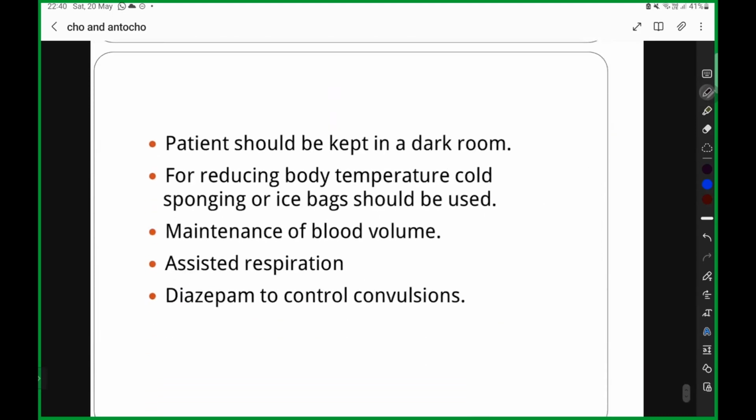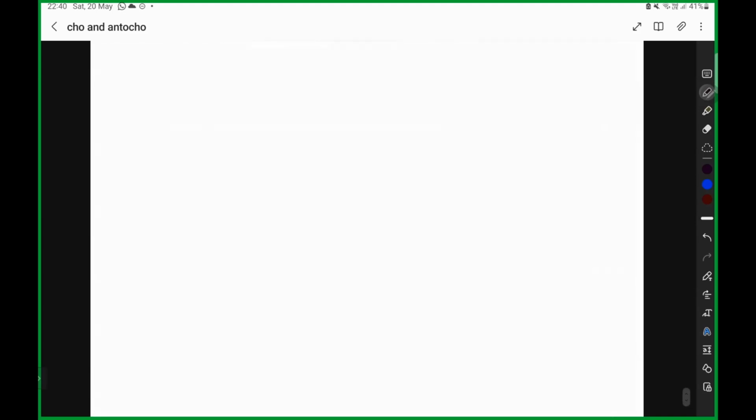Patient should be kept in a dark room. For reducing body temperature, you are going to give sponging or ice bags. You are going to maintain the blood volume. Assisted respiration is going to be done. Diazepam to control the convulsion. Okay, diazepam to control the convulsion. With this we are completing the entire cholinergic and anticholinergic. A quick revision.